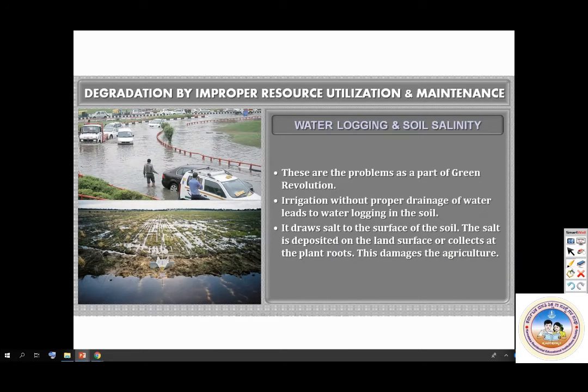The next one is waterlogging and salinity. These are problems that are part of the green revolution. So what did we do in the green revolution? We had a lot of dams and all that. Irrigation without proper drainage of water leads to waterlogging in the soil. It draws salt to the surface of the soil, and the salt is deposited on the land surface and collects in the plant roots. If it collects in the plant roots, this will be problematic for agriculture.